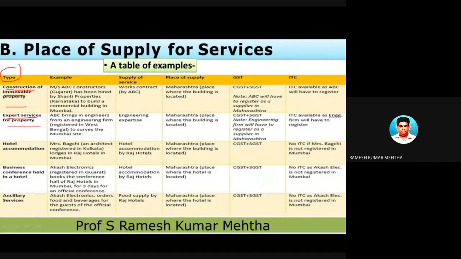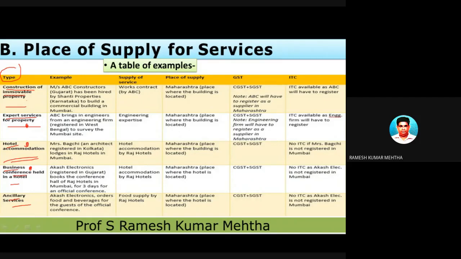The third case is hotel accommodation. The fourth case is a business conference held in a hotel. Next one is ancillary services. This is an immovable property, this is an immovable property, and this is also an immovable property.